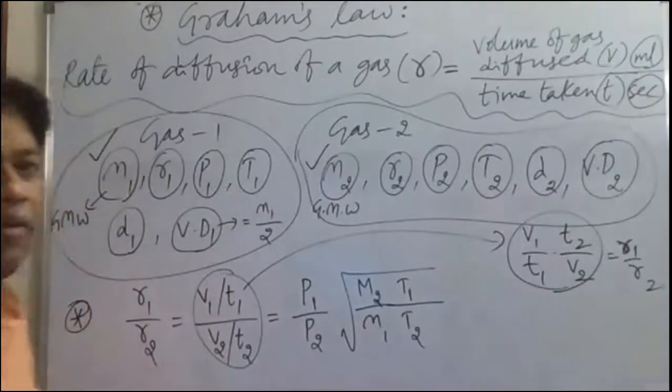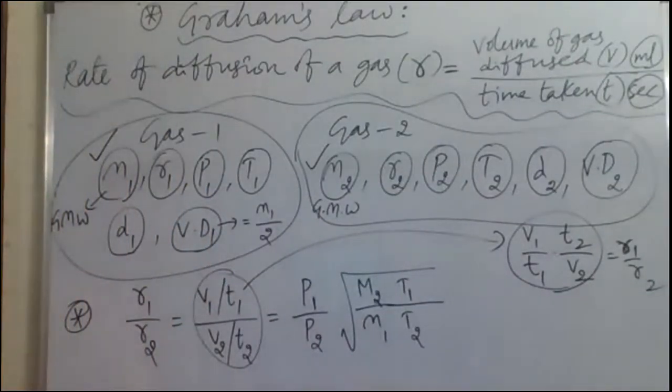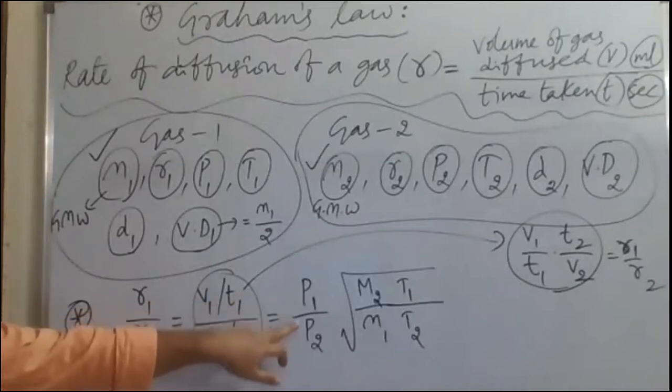So it is about the ratio of the rate of diffusion of the first gas to the second gas, which is called R1 by R2. This is equal to V1 by T1 divided by V2 by T2, which is equal to P1 by P2.